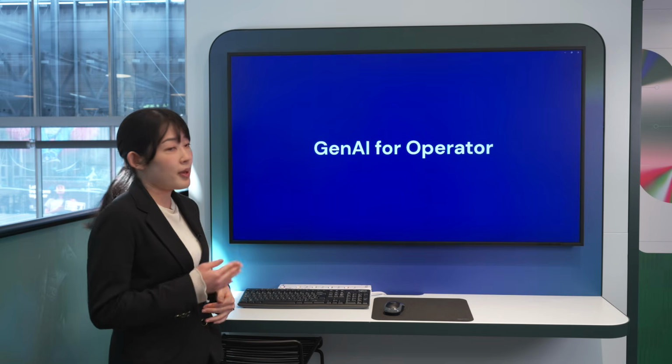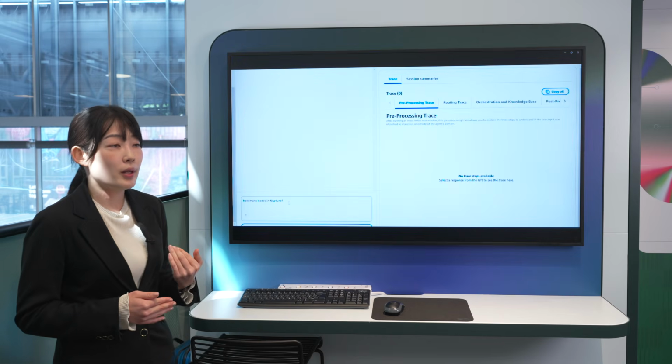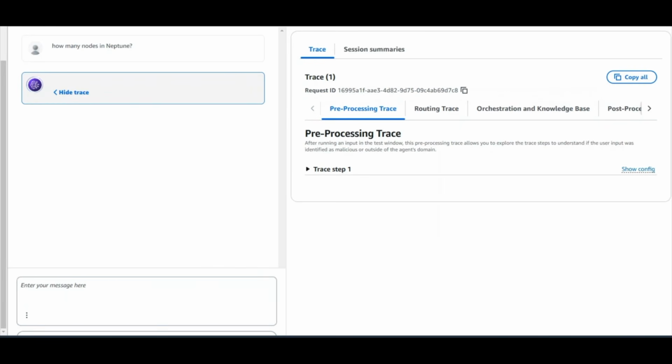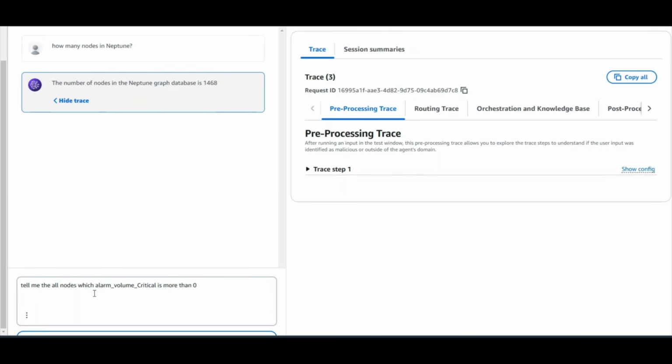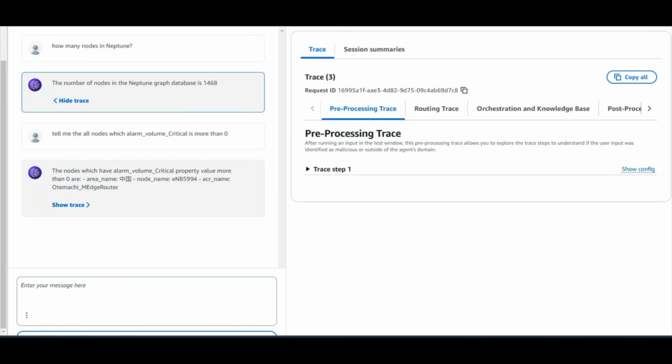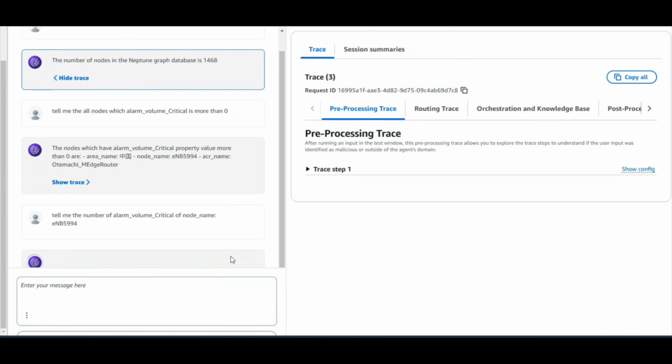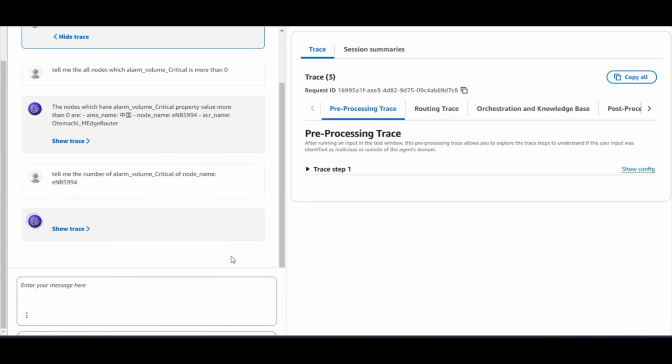The fourth one is generative AI for the operators. It can help the operator understand what's going on. Sometimes the operator cannot write down the graph query, so the operator can ask about the node status in natural language. Generative AI in the background queries the Neptune graph database, and then the Neptune database answers the question to the operator. So it helps the operator understand what the status is and what the root cause is.